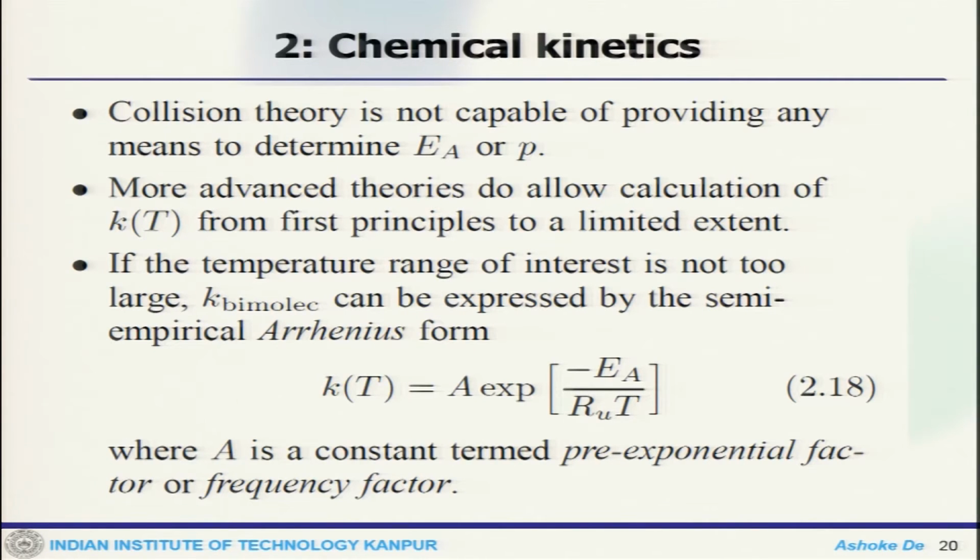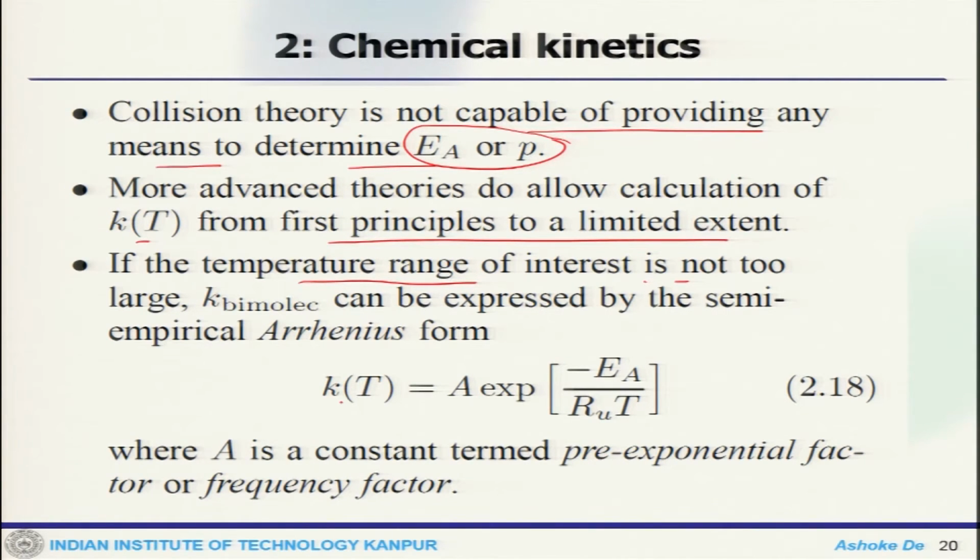Now, one may look at this collision theory and see that it is not capable of providing any means to determine EA and P. So, collision theory does not do that. That means one needs some more advanced theories to allow calculation of kT from first principles to a limited extent. Now, if the temperature range that is of interest is not too large, then this bimolecular rate constant can be expressed by the semi-empirical Arrhenius form.